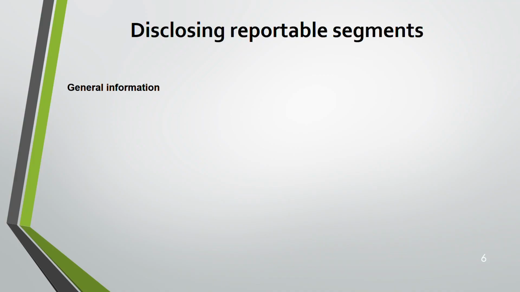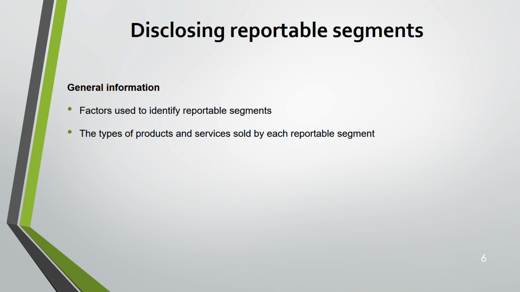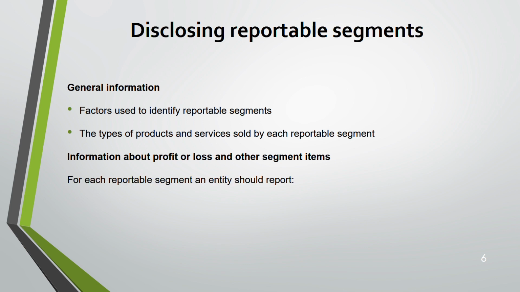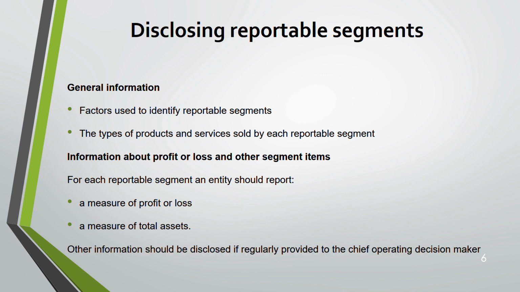Now we are moving on to disclosing a reportable segment. You can disclose general information like factors used to identify a reportable segment, the type of products and services sold by each reportable segment, information about profit or loss, like measure of profit and loss, measure of total assets, and other information that should be disclosed if they are regularly reviewed by the chief operating decision maker.